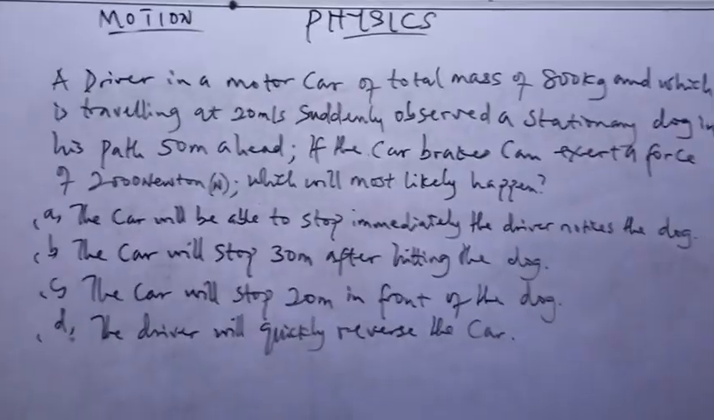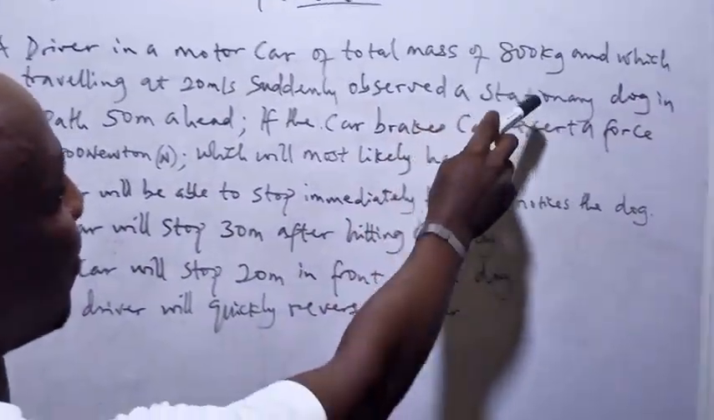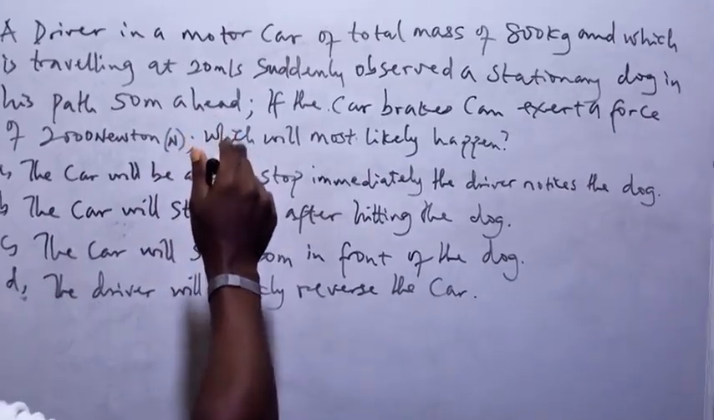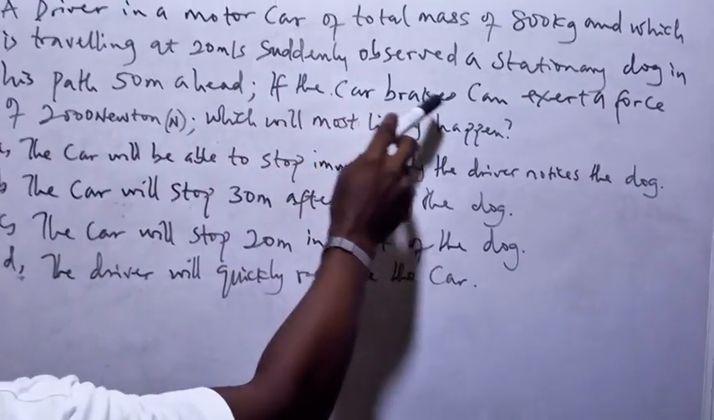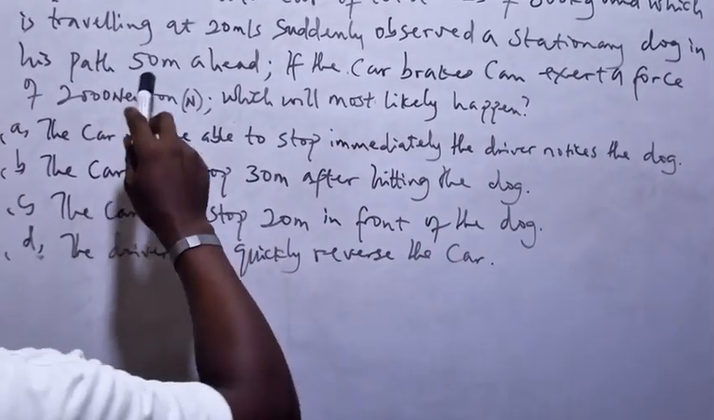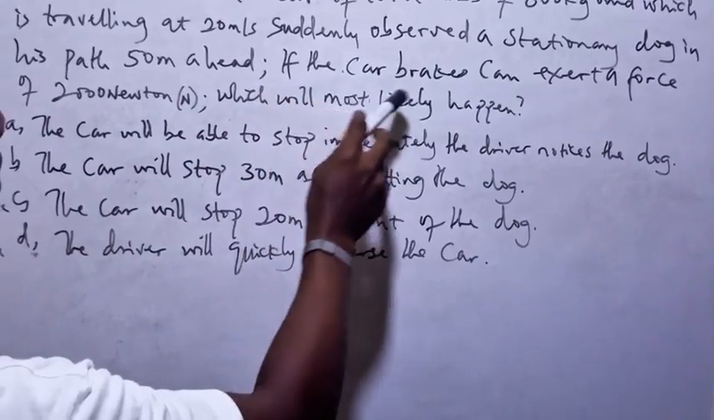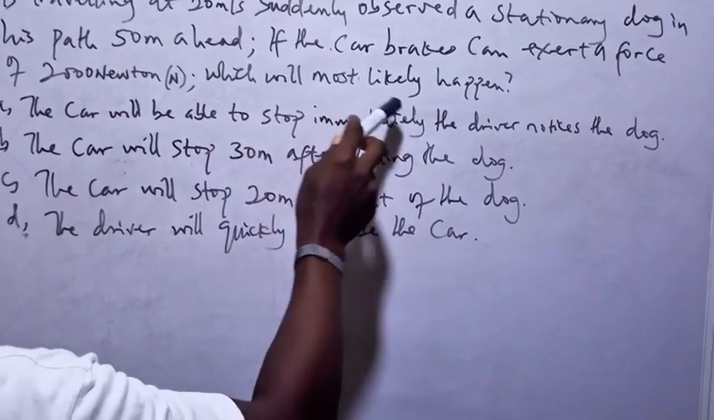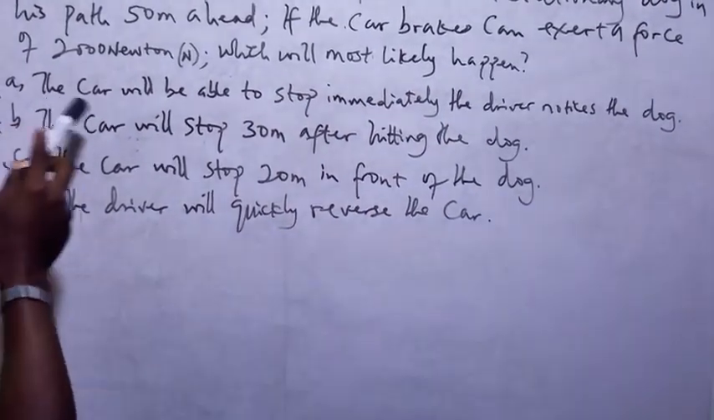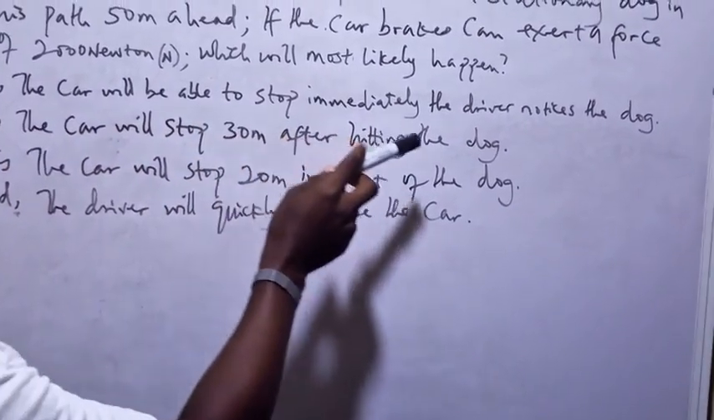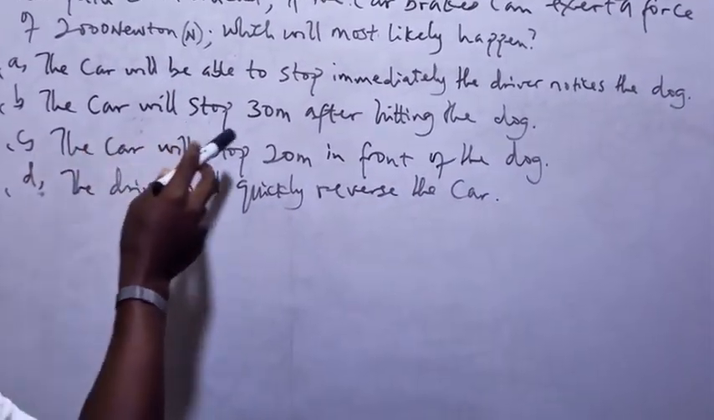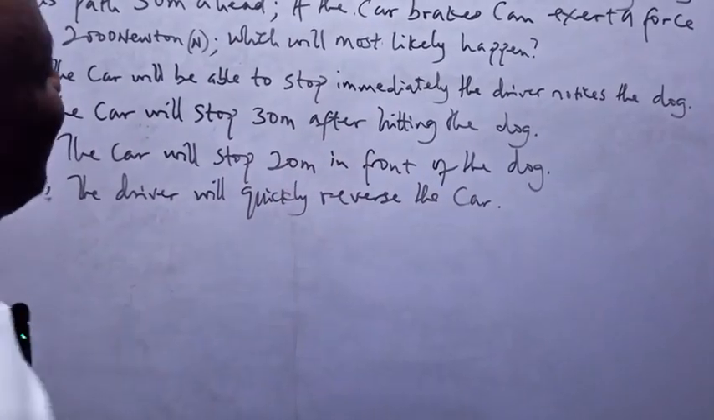Now we have here that a driver in a motor car of mass 800 kg, traveling at 20 meters per second velocity, suddenly observed a stationary dog in his path 50 meters ahead. If the car brakes can exert a force of 2000 Newton, which will most likely happen? A, the car will be able to stop immediately the driver sees the dog, and that will be the wish of a lot of people. B, the car will stop 30 meters after hitting the dog.